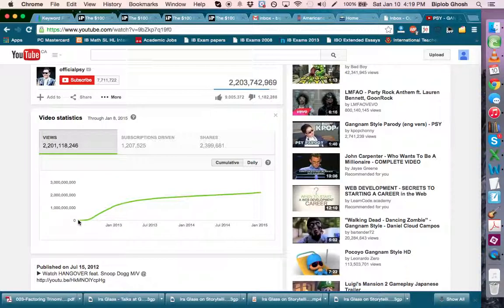So since January 2012, this has been the rate of growth of this Gangnam Style video, and you can see clearly it's exponential. Maybe it slowed down here, but maybe it's picking up again. It's not very clear. It's hard because there's like a billion hits, so it's hard to say what the data points actually are, because we need to zoom down.